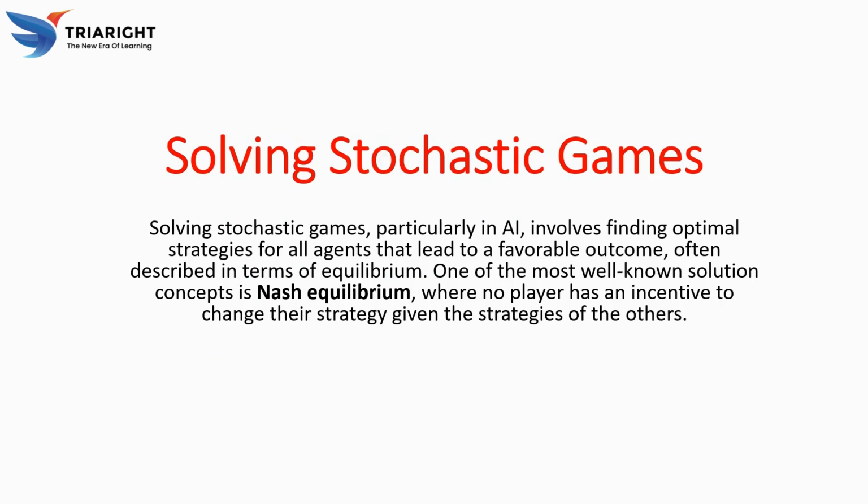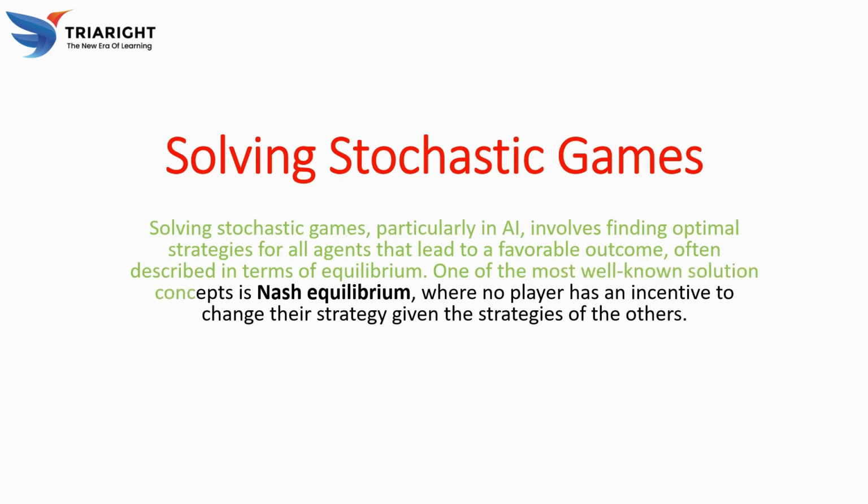So, solving the stochastic games, particularly in AI, involves finding optimal strategies for all AI agents that lead to favorable outcomes, often described in terms of equilibrium. One of the most well-known solution concepts is Nash equilibrium, where no player has an incentive to change the strategy, given the strategies of the others.